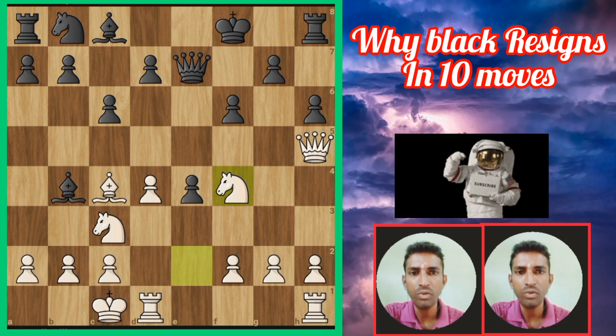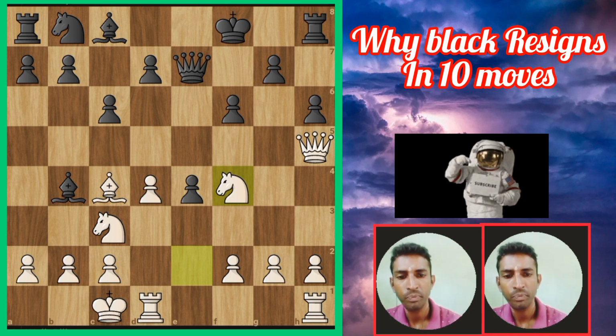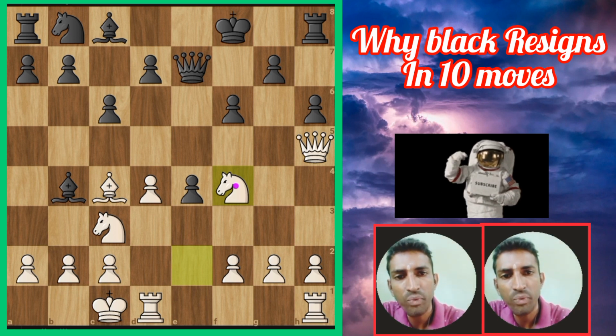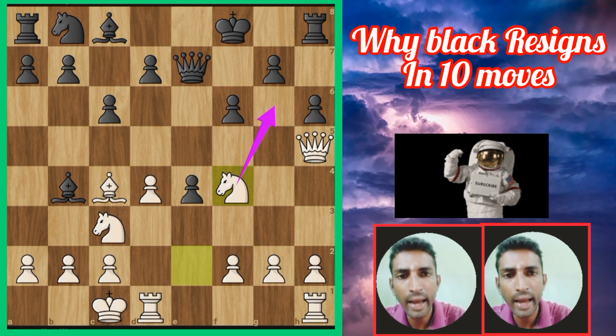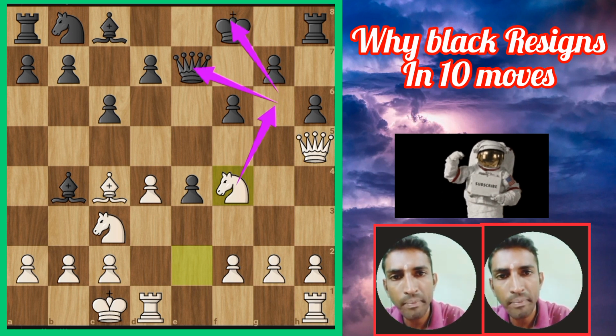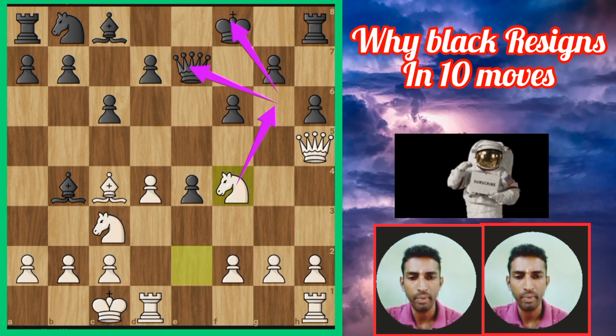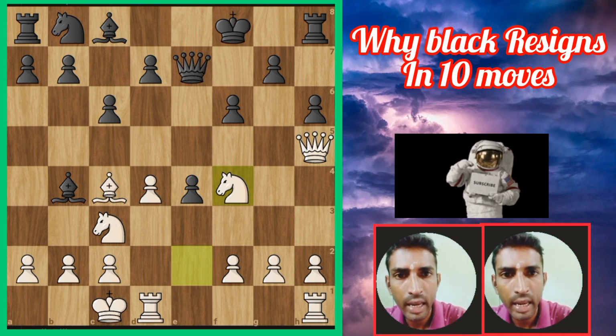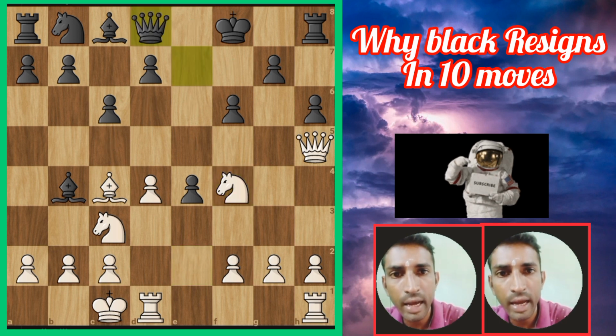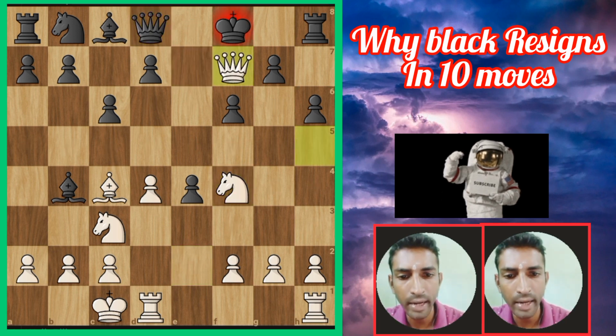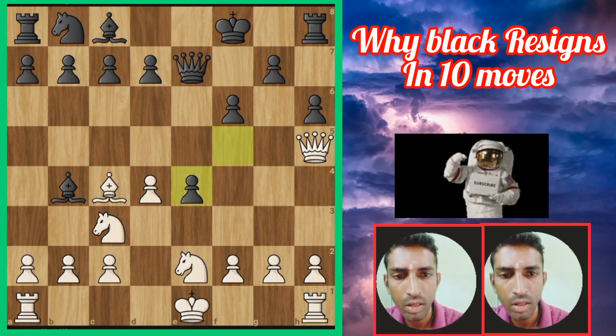You can see right now why Black resigns in this case. If White's knight goes here, it gives check here and traps the queen. That's why Black resigned in this case. We will see, if it goes here, the game is over, checkmate. Go back now.